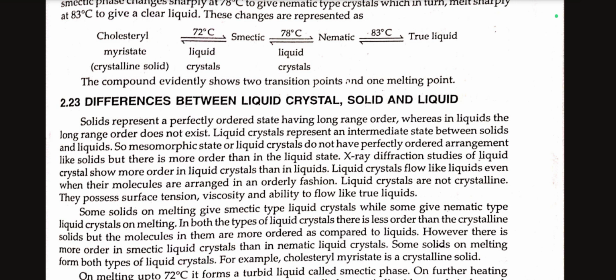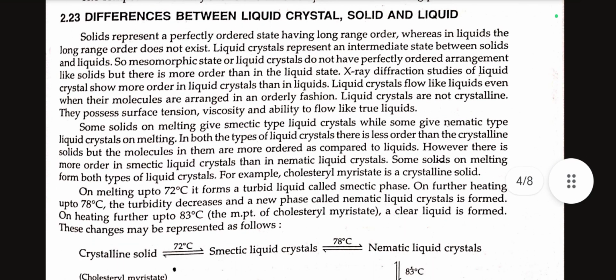Liquid crystals are not crystalline; they possess surface tension, viscosity and the ability to flow like true liquids. Some solids on melting give smectic type liquid crystals, while some give nematic type liquid crystals. In both types of liquid crystals, there is less order than in crystalline solids, but the molecules in them are more ordered as compared to liquids. However, there is more order in smectic liquid crystals than in nematic liquid crystals.